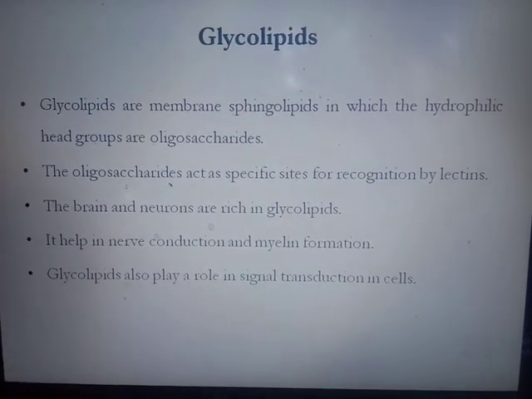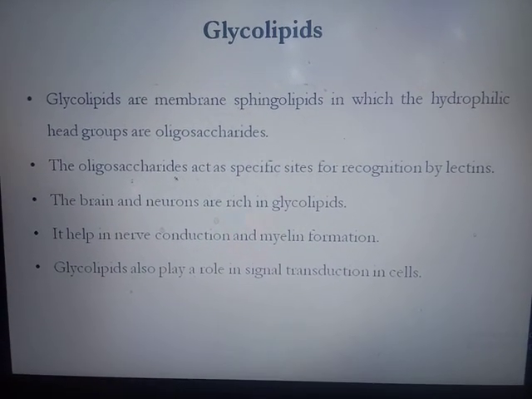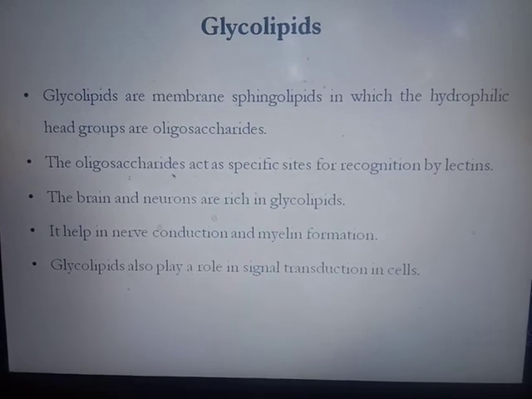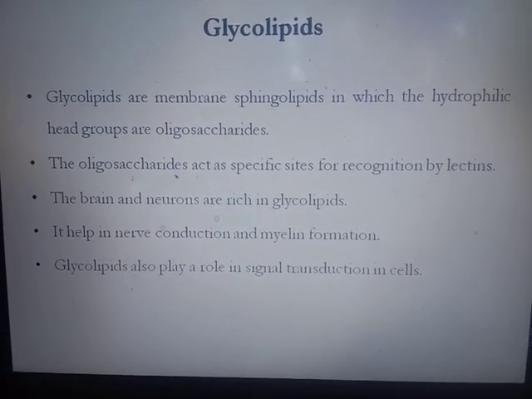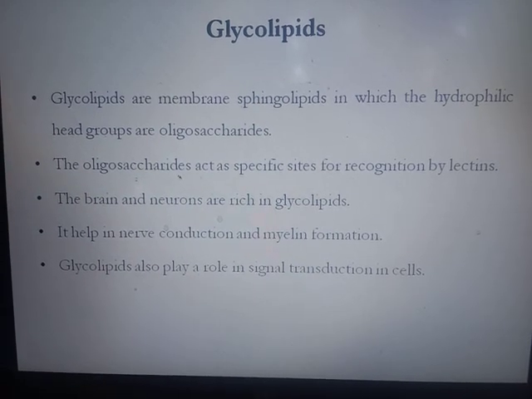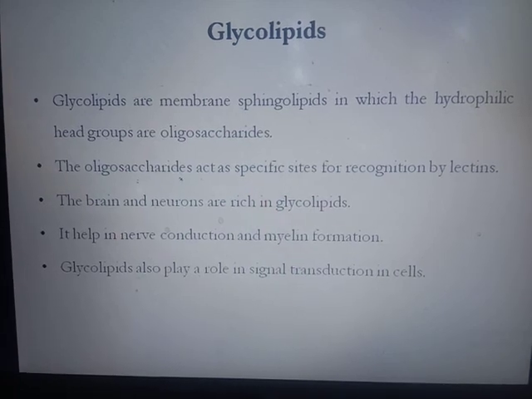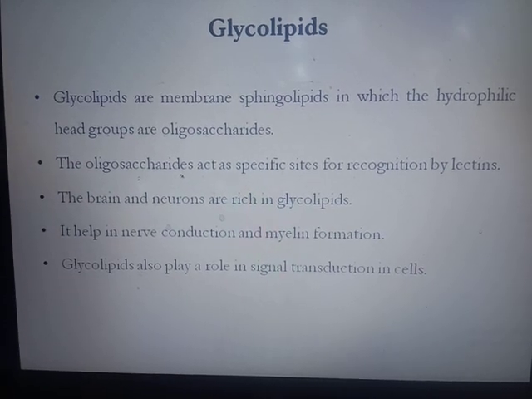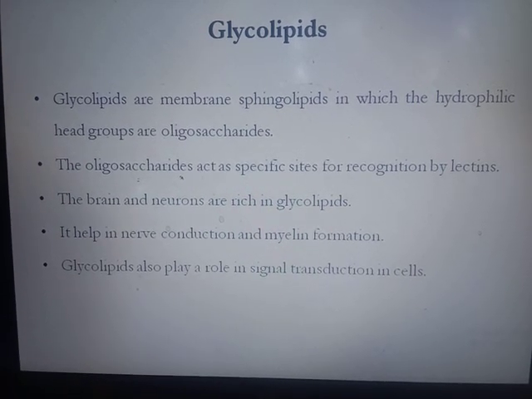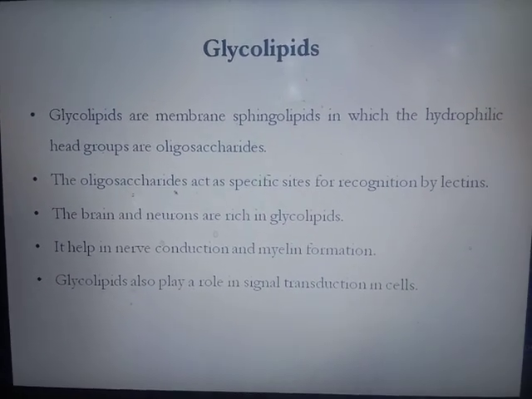Then glycolipid. Glycolipids are members of the sphingolipids in which the hydrophilic head groups are oligosaccharides. This we will discuss in the lipid portion. The oligosaccharides act as specific sites for recognition by lectins. Brain and neurons are rich in glycolipid. It helps in nerve conduction and myelin formation. Glycolipids also play a role in signal transduction in cells.